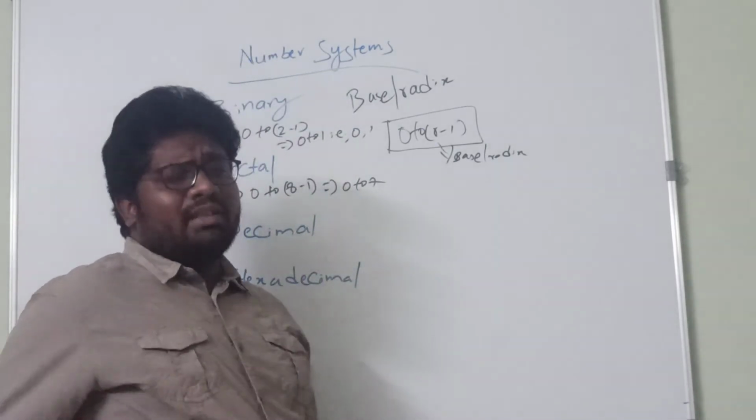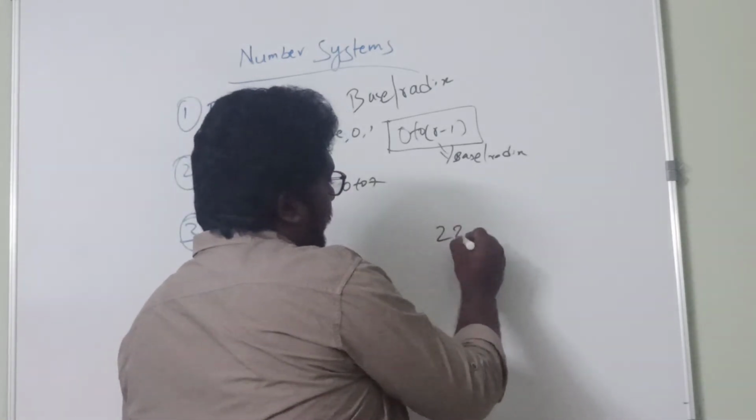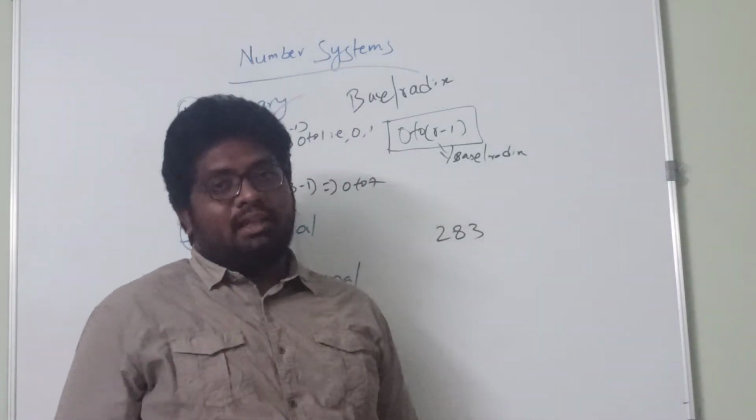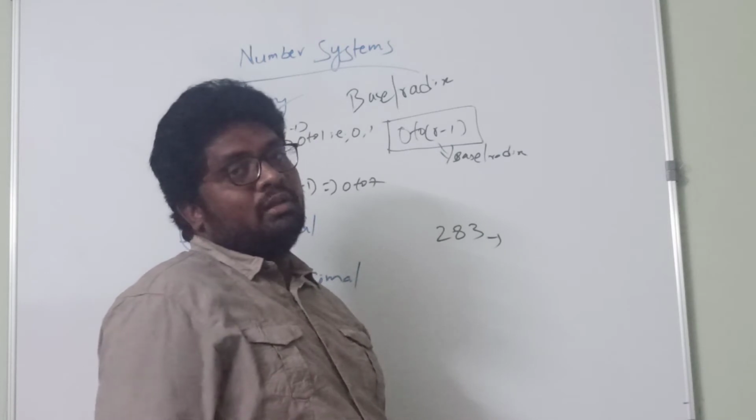Let us take one example of an octal number system: 283. Can we say that this number belongs to an octal number system or not?